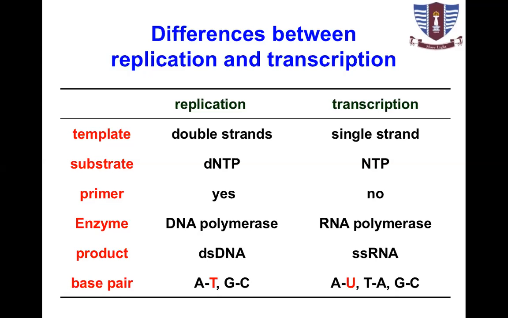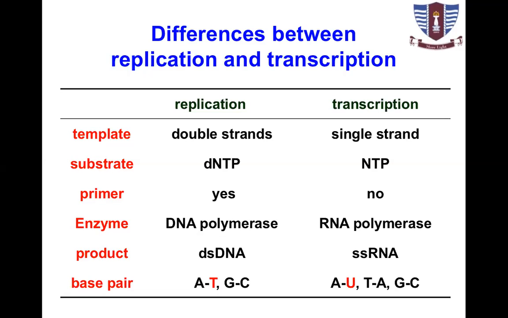DNA-dependent DNA polymerase is used in replication, while DNA-dependent RNA polymerase is required in transcription. Product is double-stranded DNA in replication, while single-stranded RNA is the product in transcription. In replication, base pairing takes place between adenine and thymine, cytosine and guanine, while in transcription, adenine and uracil, thymine and adenine, and cytosine and guanine.